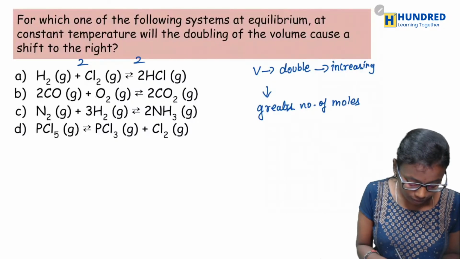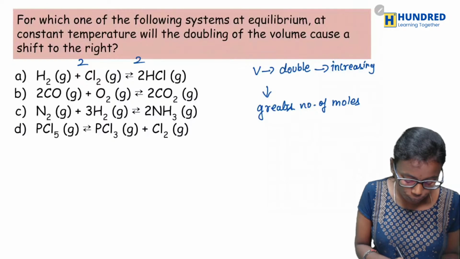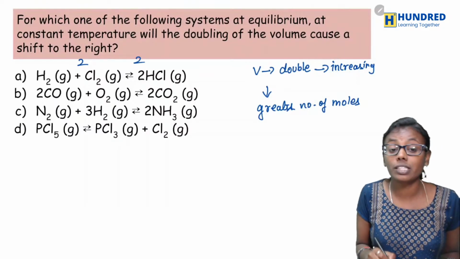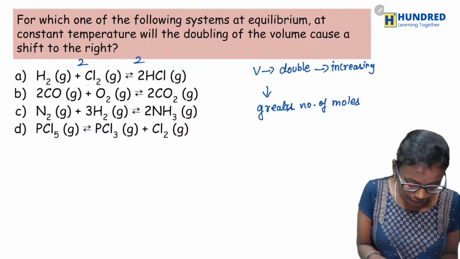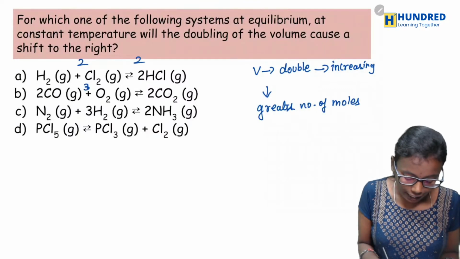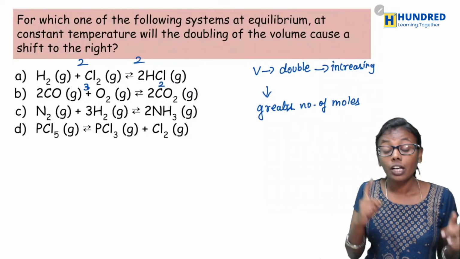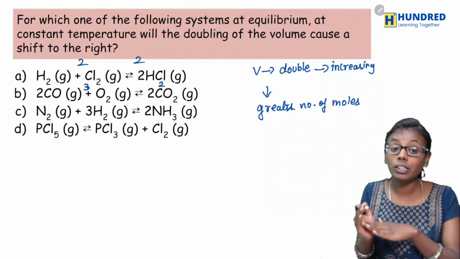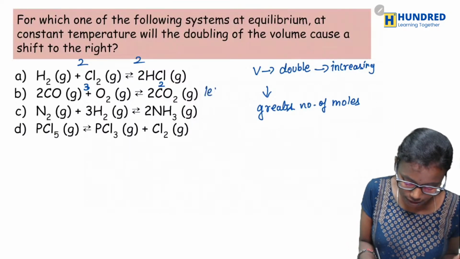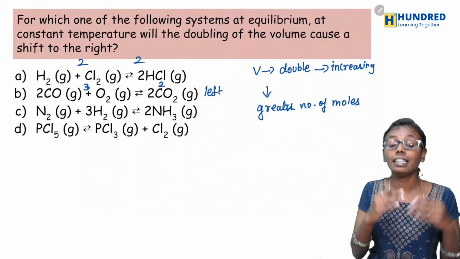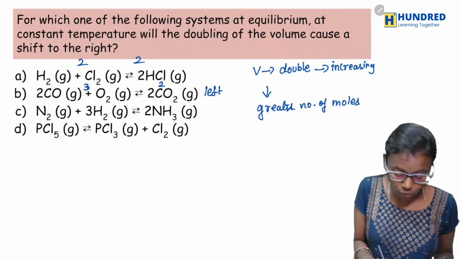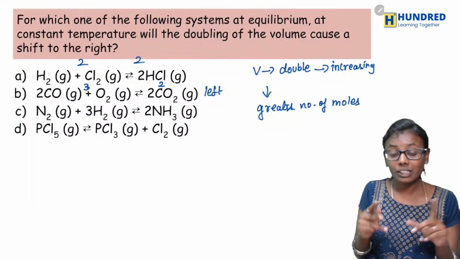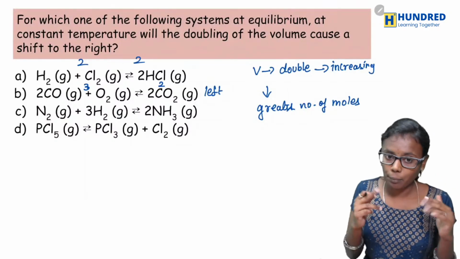In the second one, it is 2CO plus O2 gives 2CO2. So here it is 3 and here it is 2. So the equilibrium will shift towards the left because the reactant side has the higher number of moles. In the first one it would stay in equilibrium because both have the same number of moles.